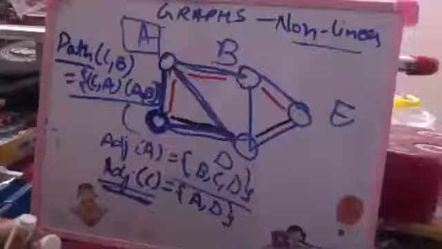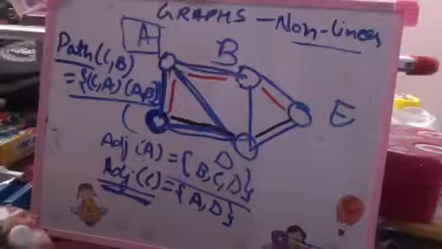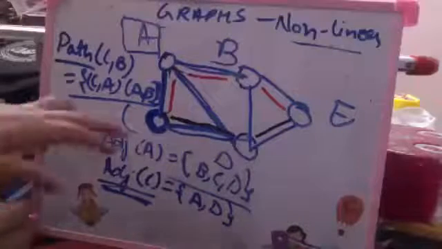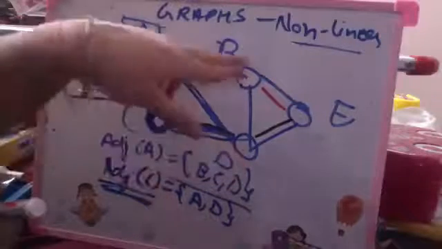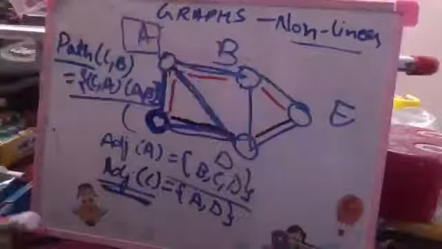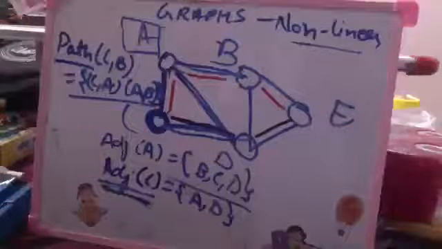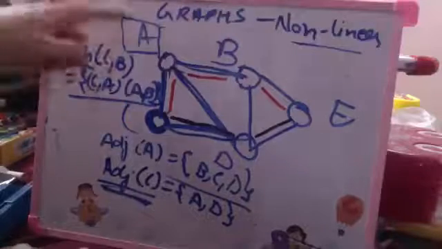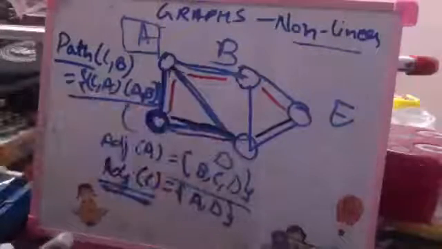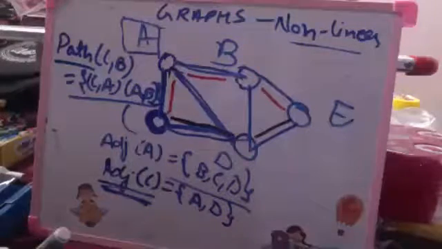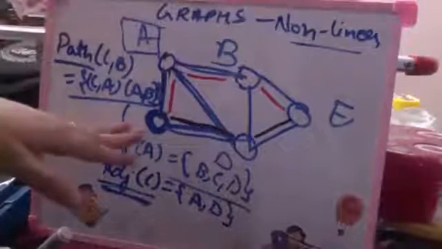It is possible that I take another path C to D, D to B and then B to A, B to E. That is also one path. I can connect C, A, D, E. That is also one path. So there are many possible paths between these two nodes.